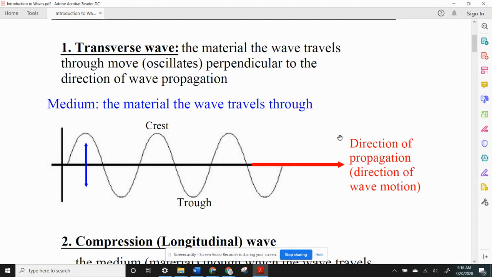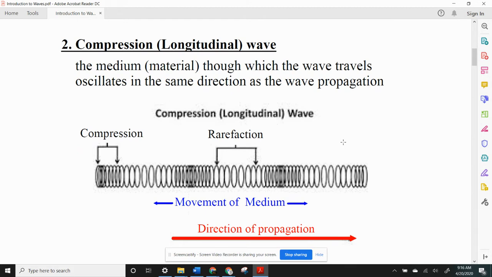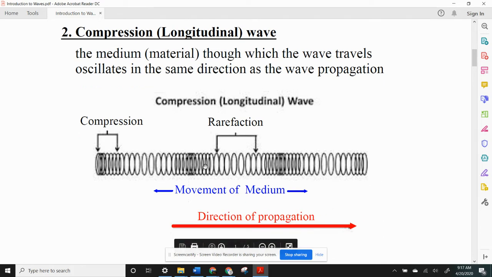Now, a second kind of wave is a compressional wave. A compressional wave is like a sound wave. In a sound wave and all compressional waves, the oscillation is in the same direction, parallel to the direction that the wave moves. So if the wave were moving to the right in this demo, if this were a slinky and the waves were going through it, any one part of the slinky would oscillate left to right, left to right.